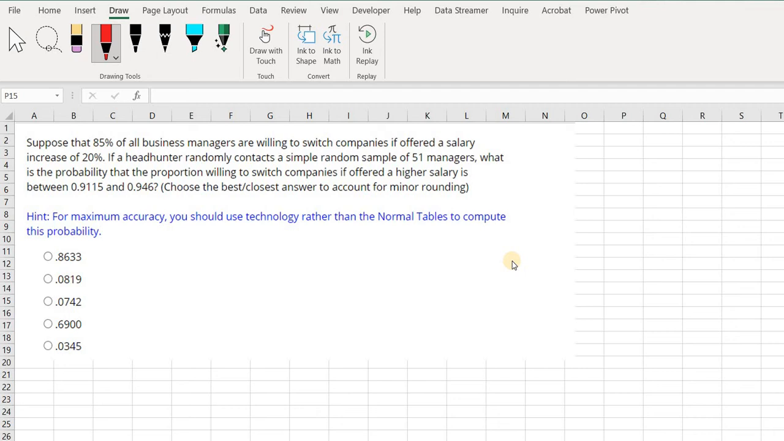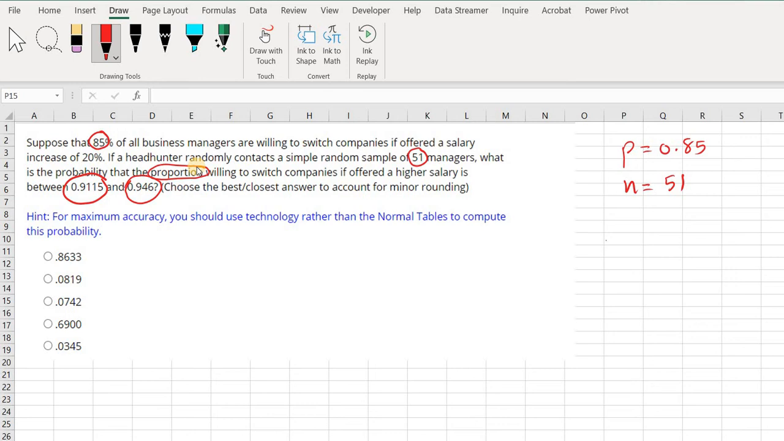binomial distribution, because the question here asks about the proportion. As you see here, the proportion. So we have the population proportion and we have the sample size. The population proportion is 85% and the sample size is 51. And the question asks about the proportion being between this number and this number. And notice how these are not discrete, they are continuous. So we're going to use the distribution of sample proportion in order to tackle this question.